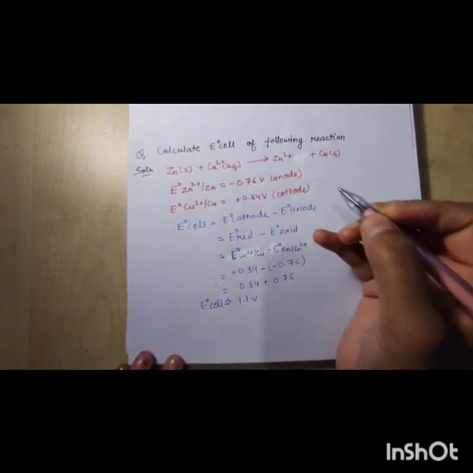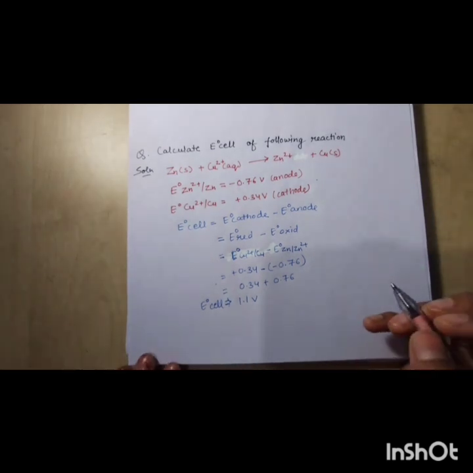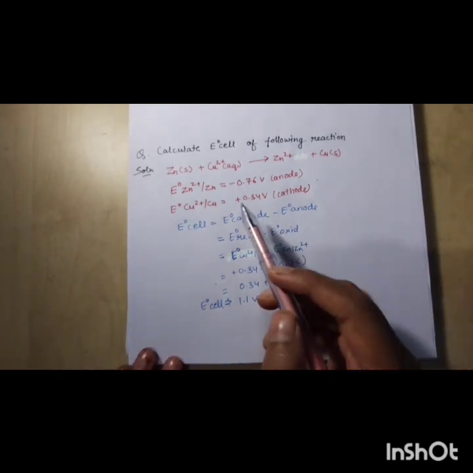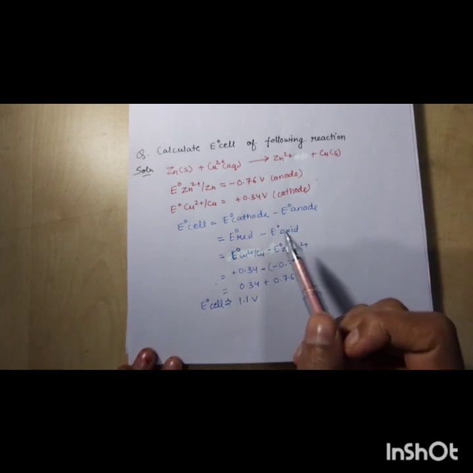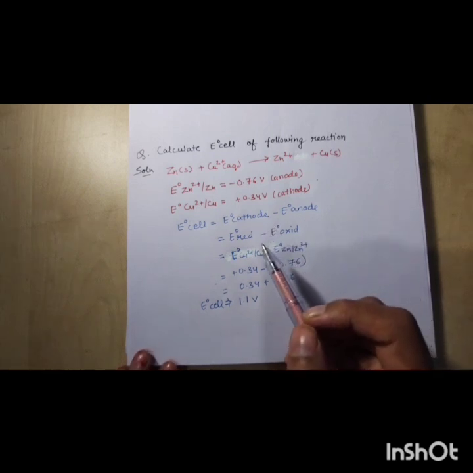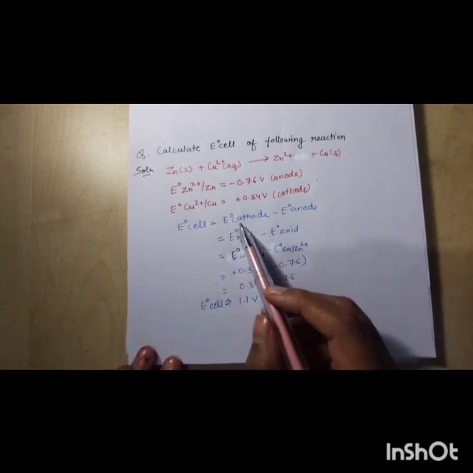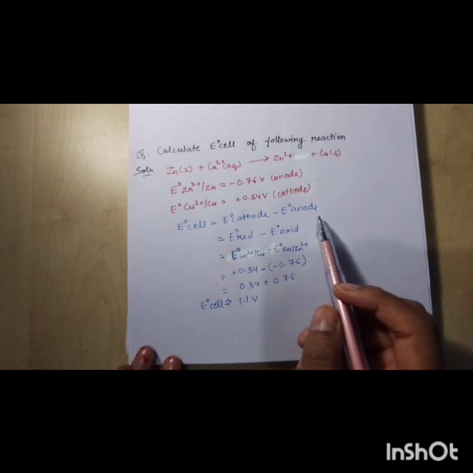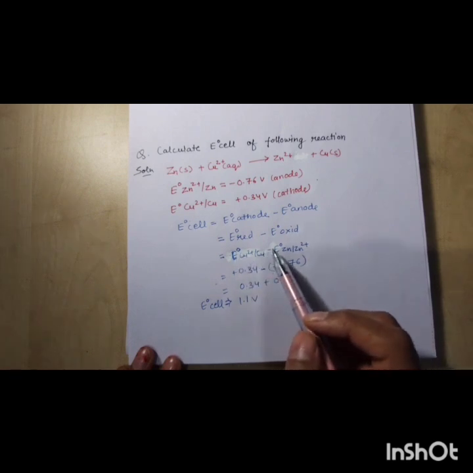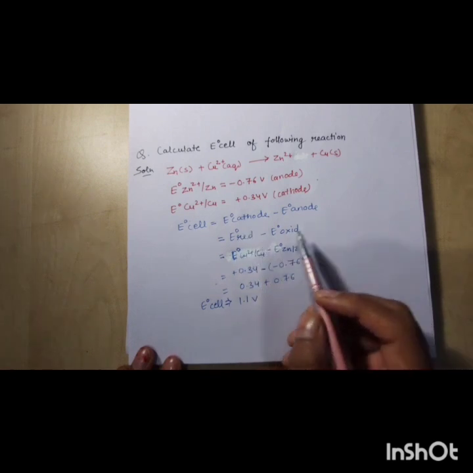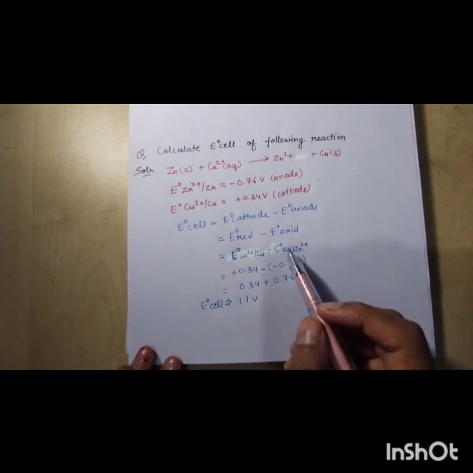This is the point to analyze: which metal acts as anode and which acts as cathode. Here E naught cell is equal to E naught cathode minus E naught anode. Cathode means reduction and anode means oxidation.